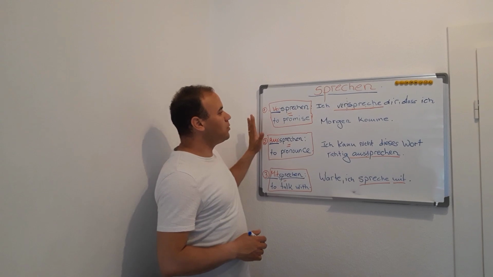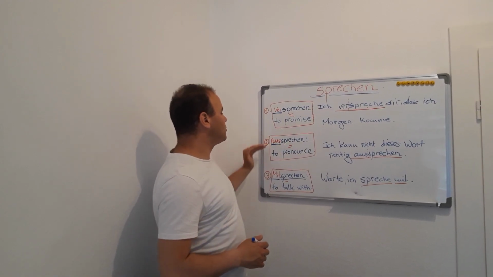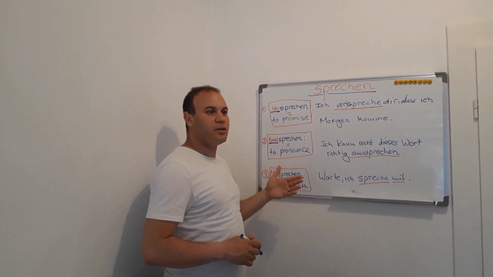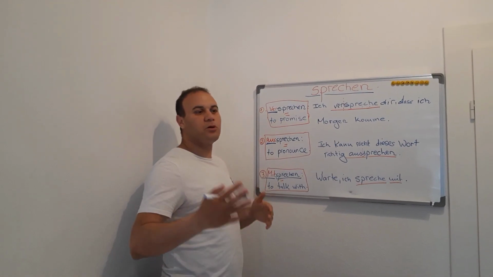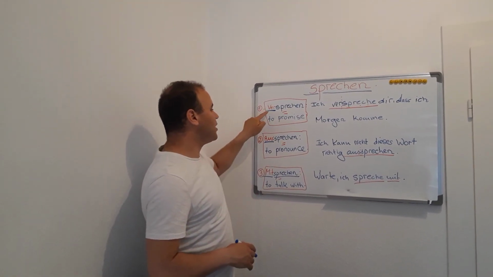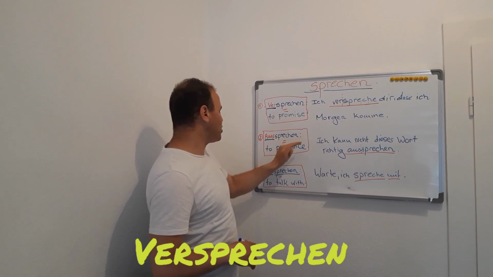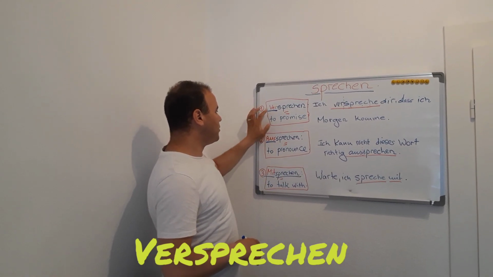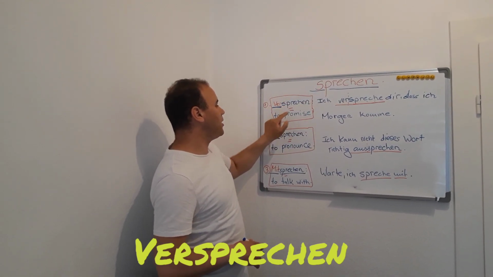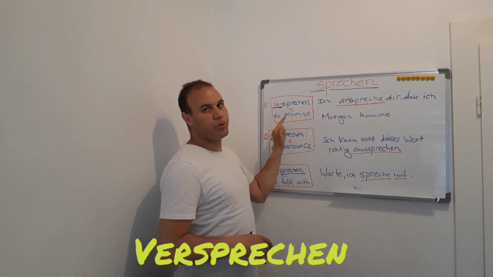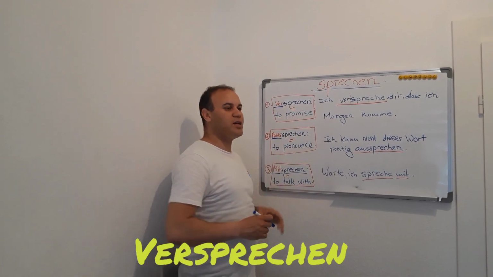We will start first of all with three verbs, then in the next part we move on to explain more verbs. We start with versprechen, aussprechen, and mitsprechen. The first verb, versprechen, means to promise something to someone, for example if you promise to give someone something.